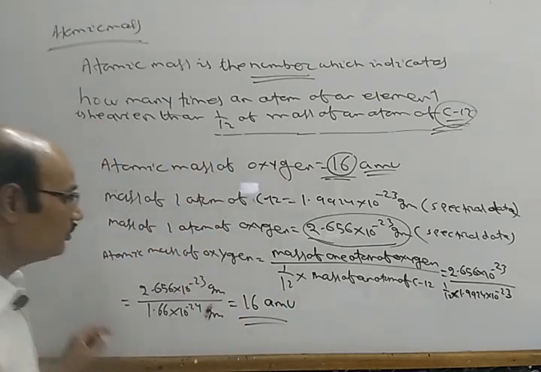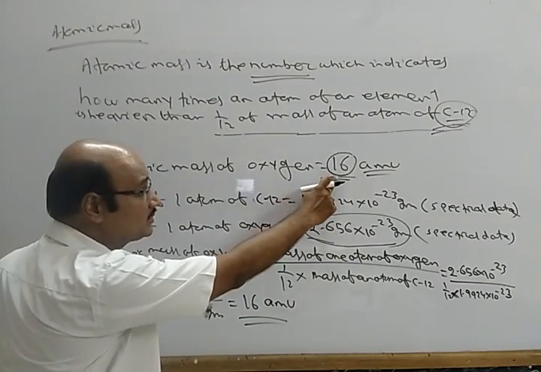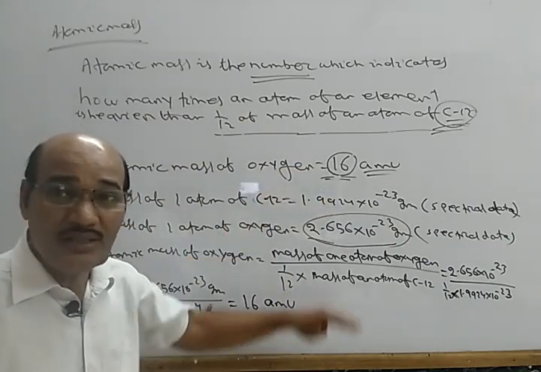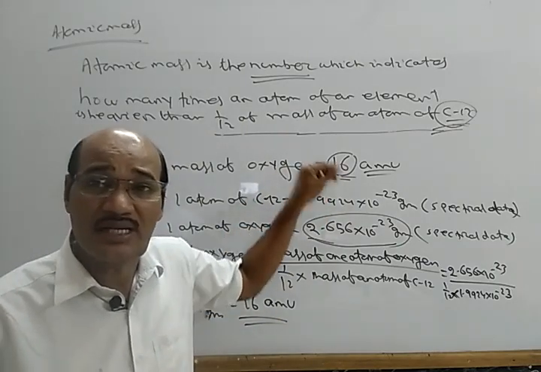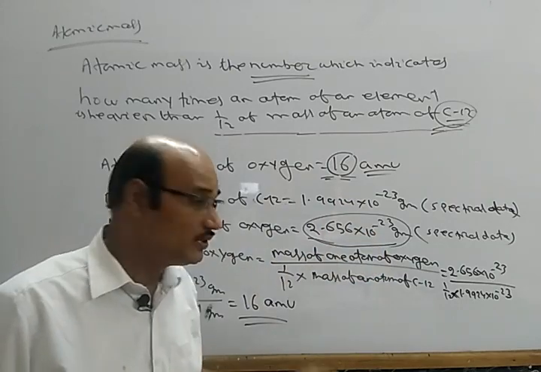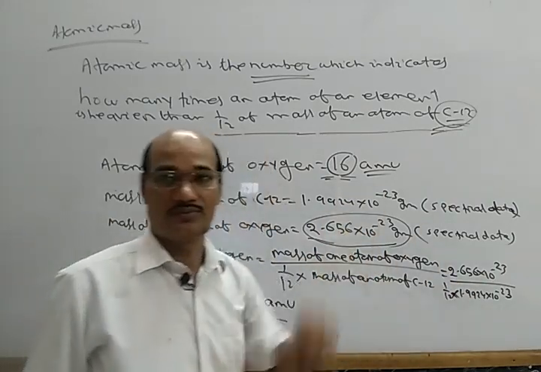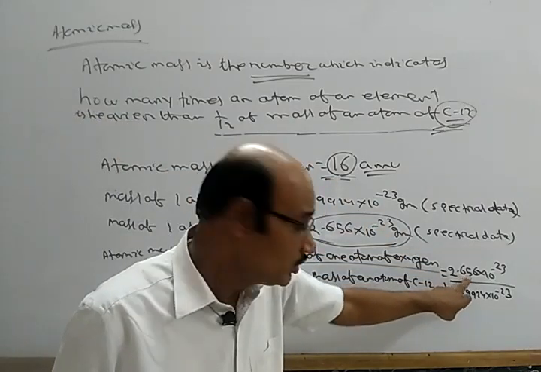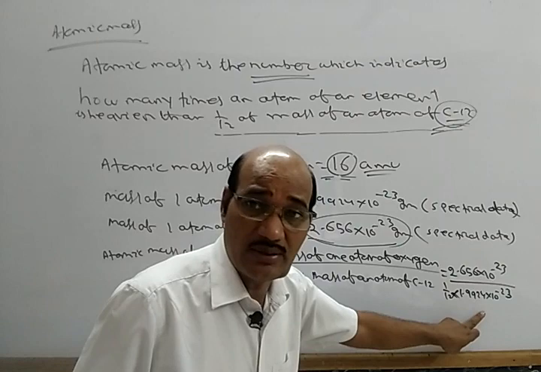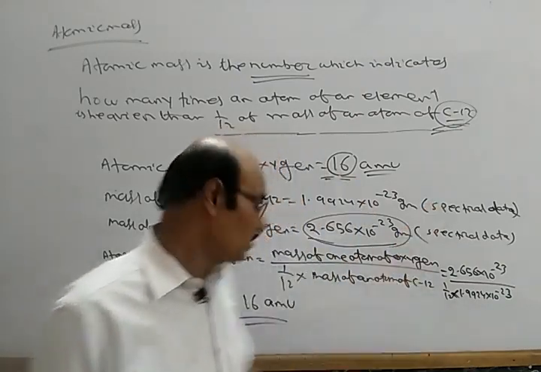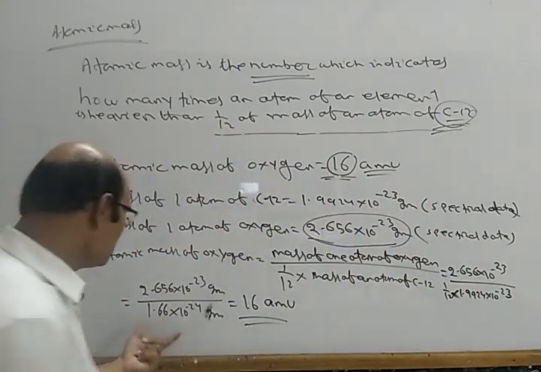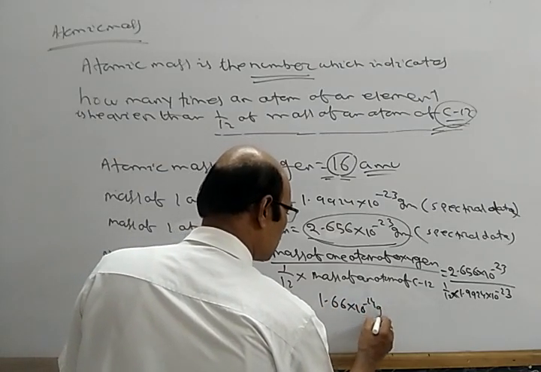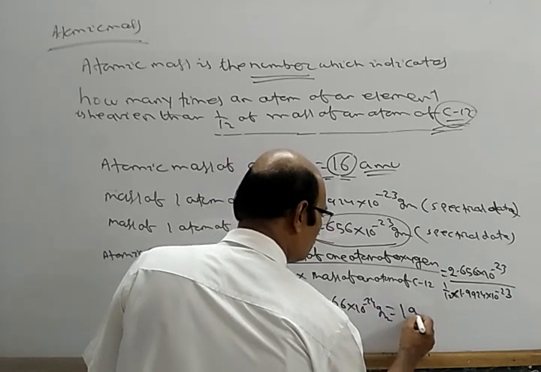Okay. So this number 16 is obtained in this way. How is it obtained? By comparing the mass of one atom of oxygen with 1/12 of the mass of an atom of carbon 12. When you compare the mass of one atom of oxygen with 1/12 of the mass of an atom of carbon 12, then we get the number 16. Okay, and this number 1.660 into 10⁻24 gram is called what? 1 AMU.